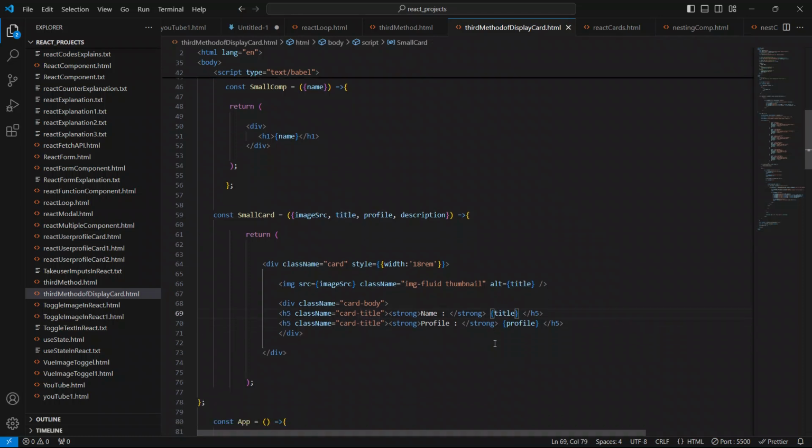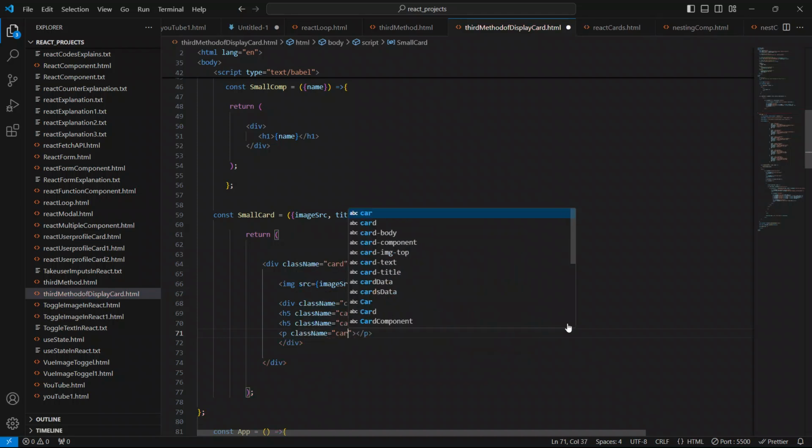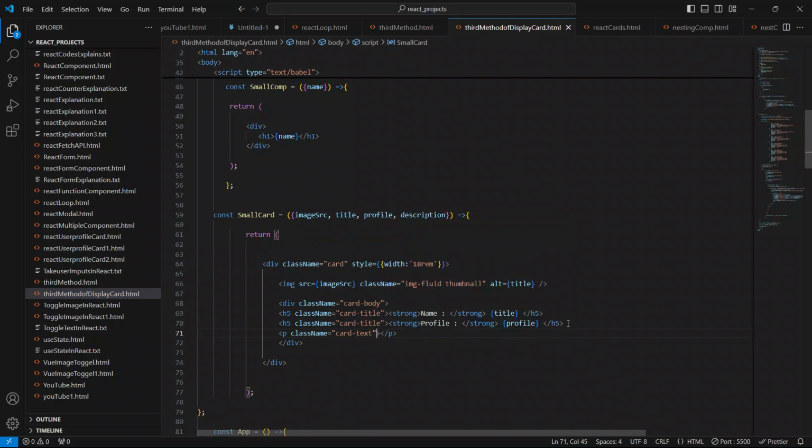This is it. I'm going to create a p element below this h5 element, close this p, and give it the class name also. I'll say card text. Then I'll copy this strong from here and paste it inside, give a space, and change this text to description. To show the description, open and closing braces, and we have to show this prop description value here.